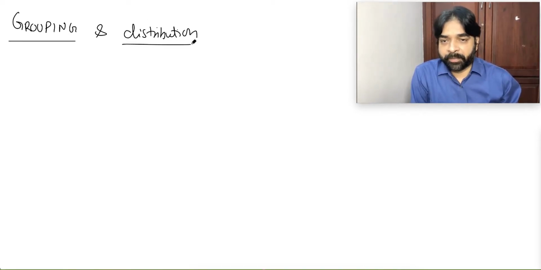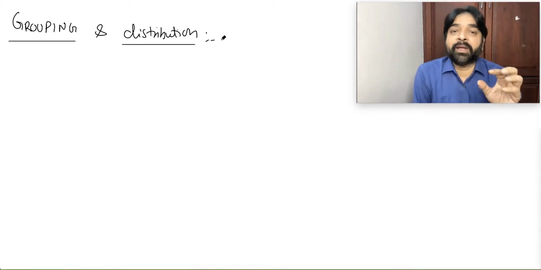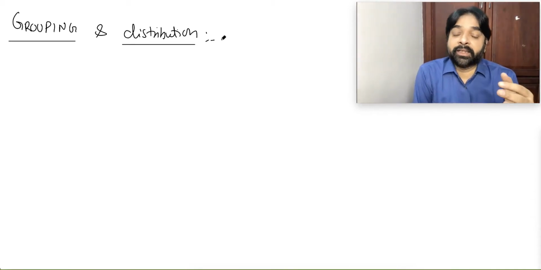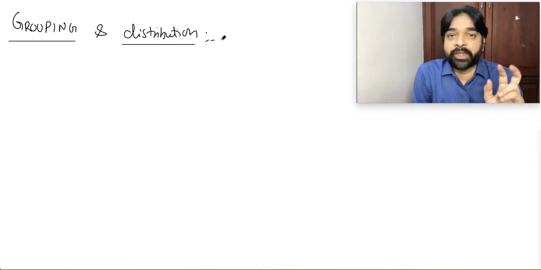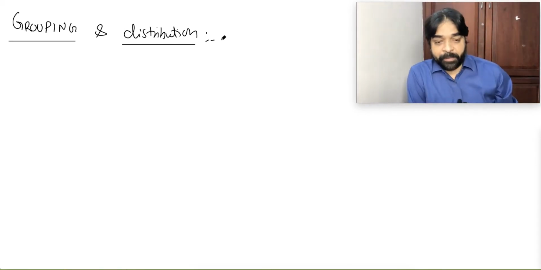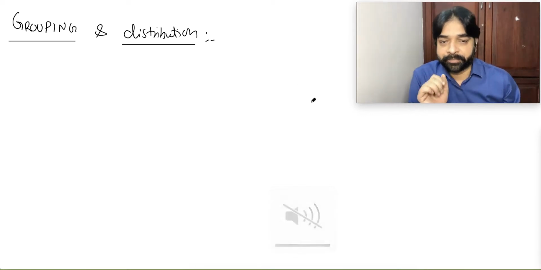What actually is this topic? We have to distribute the objects, or we have to make the groups. These two are different things. When I say that I'm going to form the group, and another thing, that I'm going to distribute the objects, these two are totally different things. Let me explain first what exactly we are trying to do. After that only I will come to the formulas and all those things.